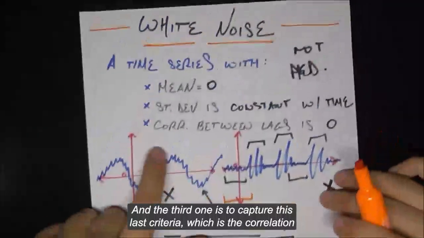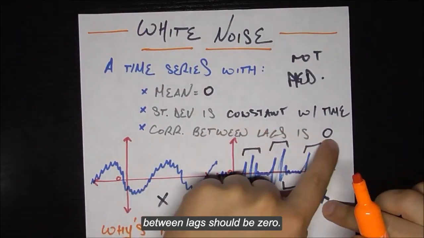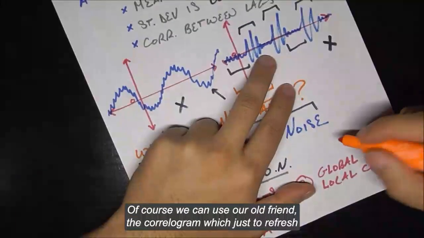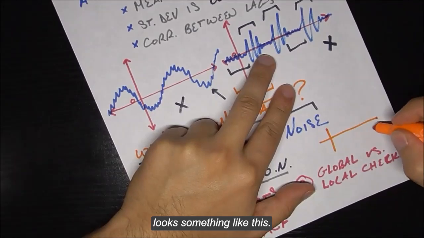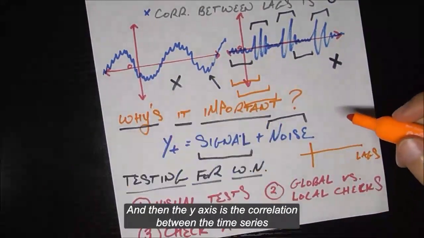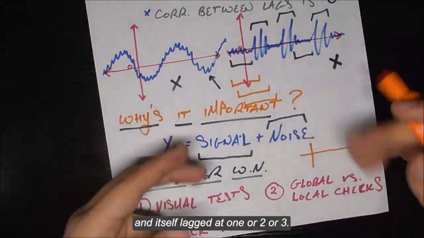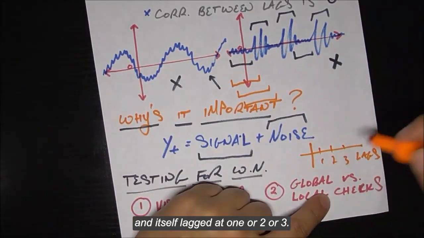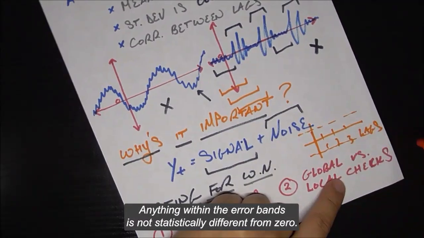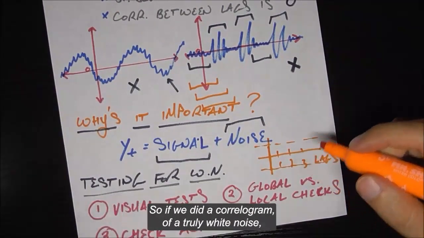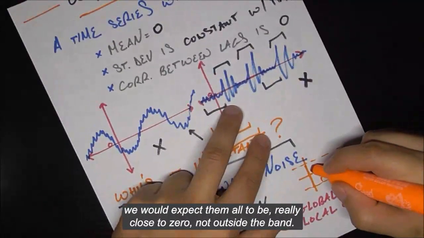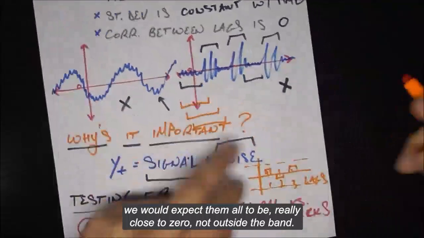And the third one is to capture this last criteria, which is that the correlation between lags should be 0. Of course, we can use our old friend, the correlogram, which, just to refresh, looks something like this. The x-axis is which lag you're at, and the y-axis is the correlation between the time series and itself lagged at 1 or 2 or 3. And of course, we throw on these error bands. Anything within the error bands is not statistically different from 0. So if we did a correlogram of a truly white noise series, we would expect them all to be really close to 0, not outside the bands.